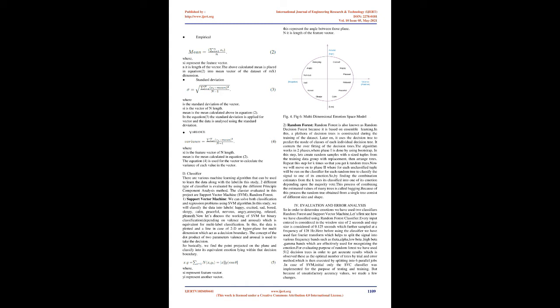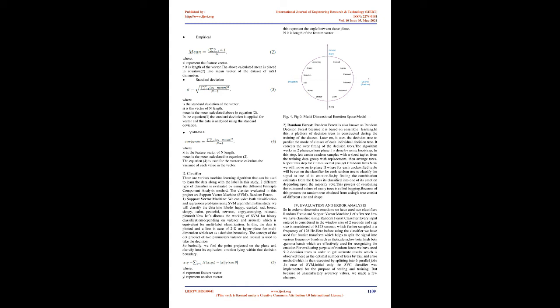It corrects the overfitting of the decision trees. The algorithm works in two phases, where phase 1 is done by using bootstrap. In this step, let's create random samples with n-size tuples from the training data group with replacement, then arrange trees. Repeat this step k times so that you get k random trees.